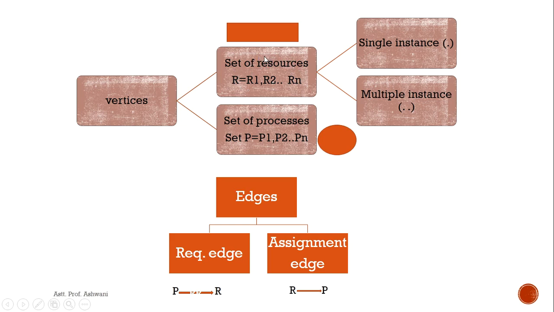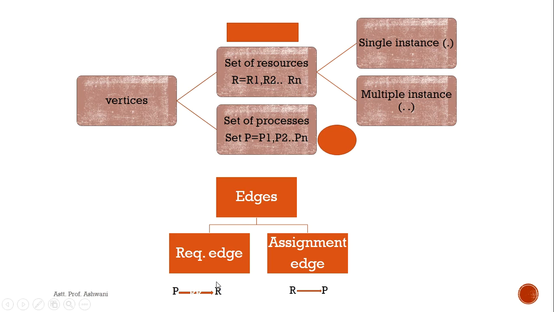In the graph, a resource is shown by a rectangle and a process is shown by a circle. Now this graph also contains edges. There are two types of edges, request edge and assignment edge, and a third one, the claim edge, which we will study later.